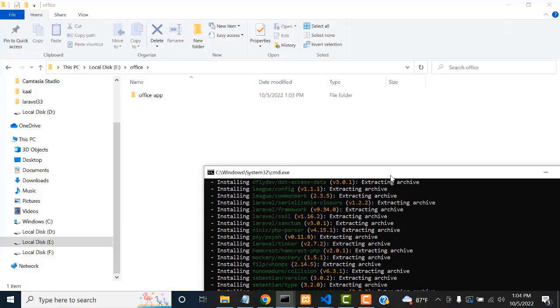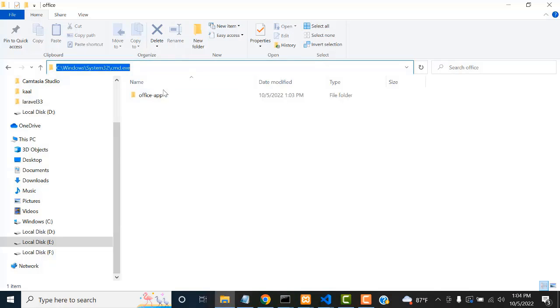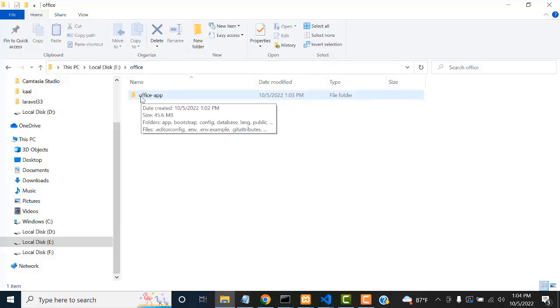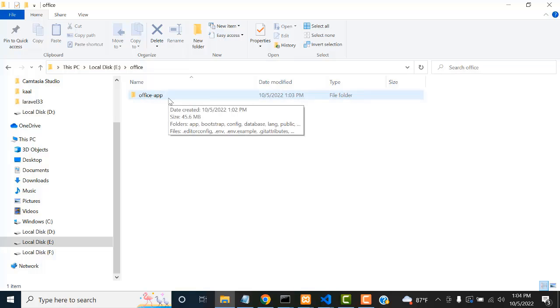Now if you go to your folder, you can see inside the folder there will be another folder created, office app. This is the project name I have given. Since this is the Laravel backend application, you have to name it as office backend. This is the industrial experience. You have to call it like this: Laravel slash office backend.